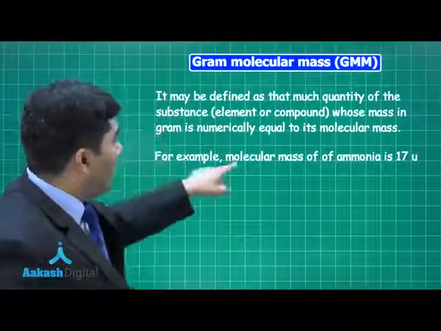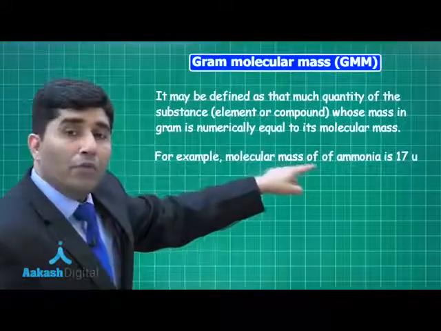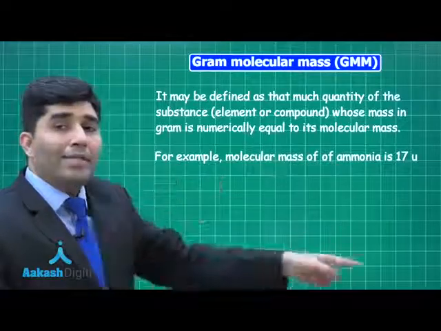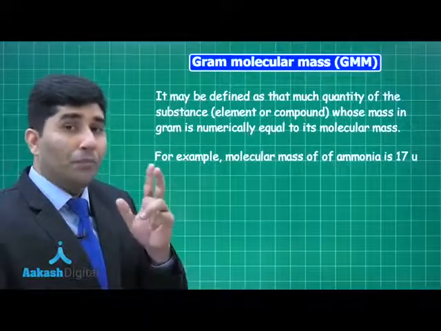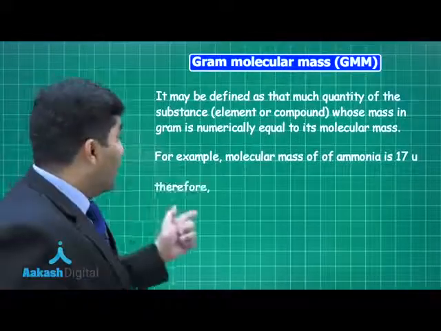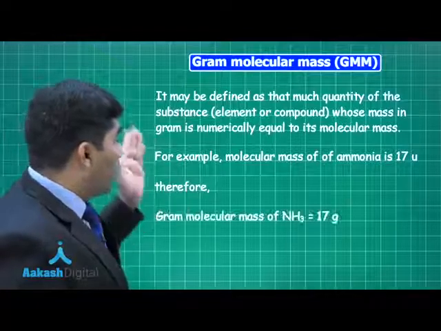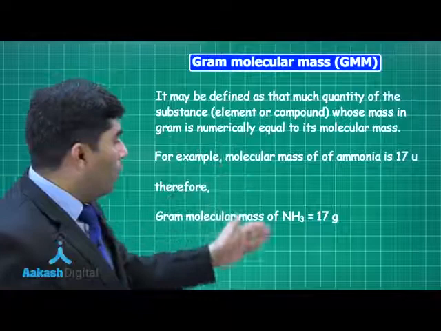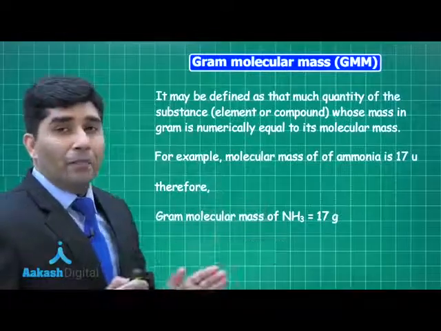For example, if we take ammonia, we just found the molecular mass of ammonia is 17 AMU. The gram molecular mass of ammonia will be equal to 17 gram.